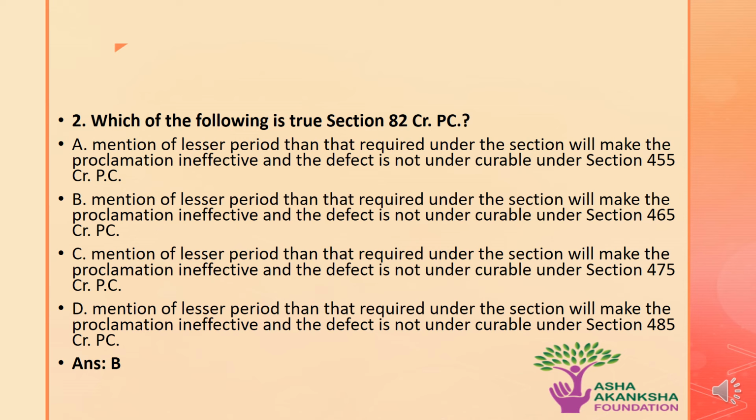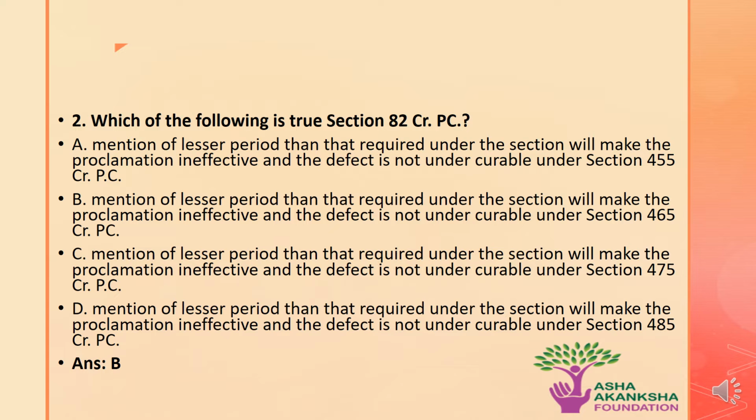Let's move on to the next question, which is: which of the following is true regarding Section 82 of CRPC? The options are A. Mention of lesser period than required under the section will make the proclamation ineffective and defect is not curable under Section 455 of CRPC. Option B. Mention of a lesser period than required under the section will make the proclamation ineffective and defect is not curable under Section 465 CRPC.